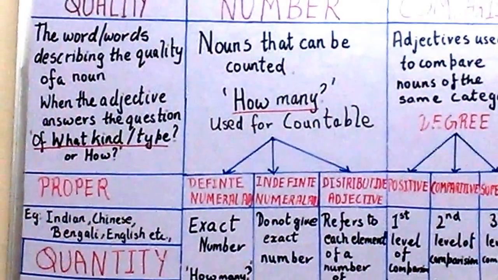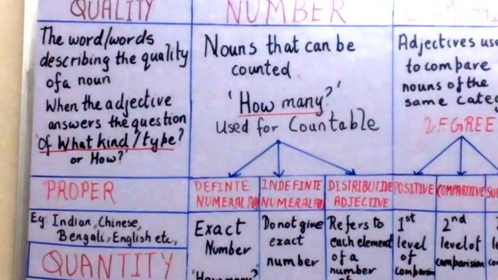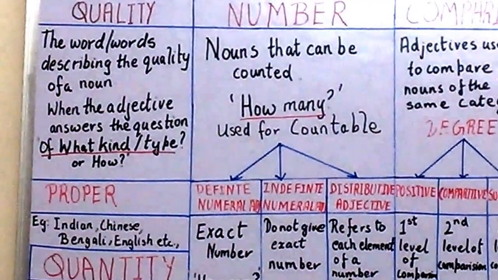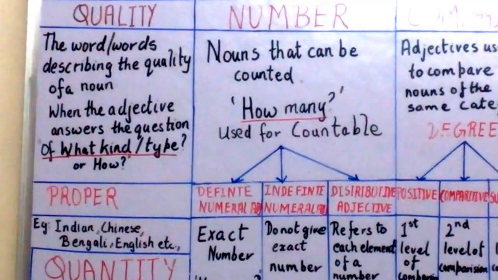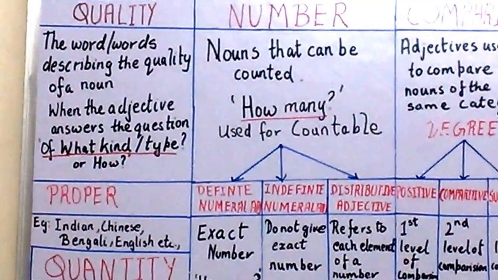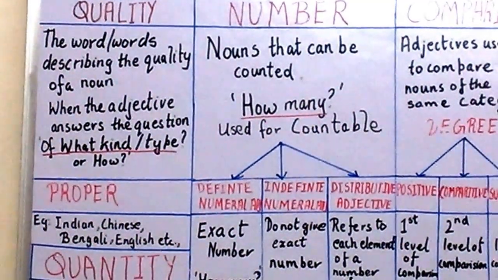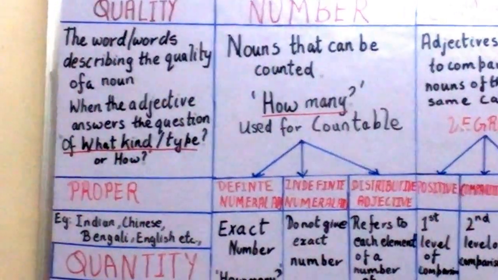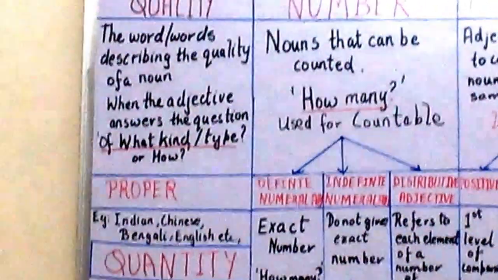Now let's go to the next example. Sachin is a good batsman. What kind of batsman is Sachin? Yes, he is good. So good becomes an adjective. Adjectives of quality answer the question of what kind. We learned about good. The opposite of that will be bad.